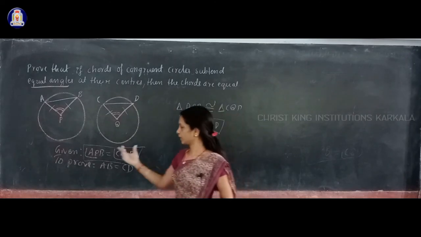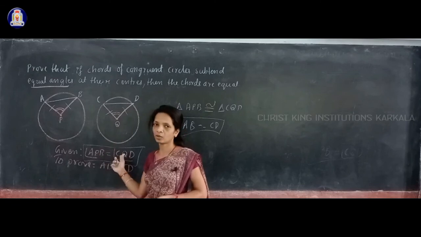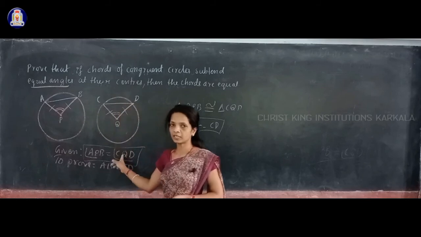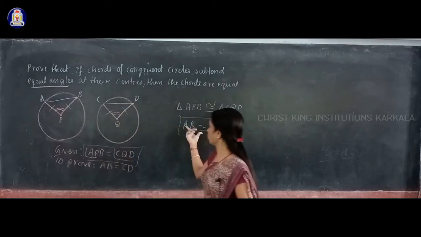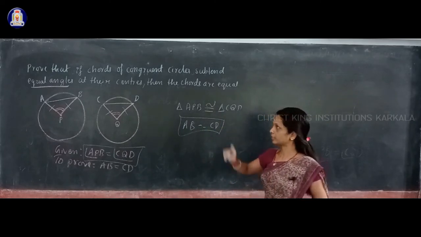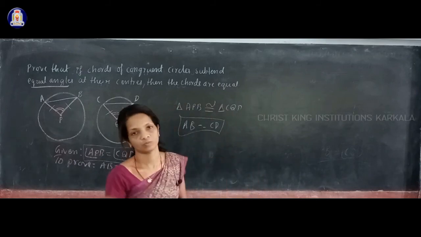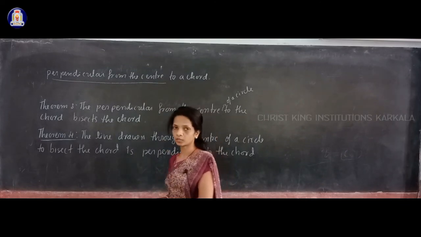That is, we took two chords AB and CD such that they subtend equal angles. These are the angles subtended by AB and CD, and that are equal, we took, and by that what we proved? We proved that the chords are equal. Okay, that is only in congruent circles. Okay, thank you. Next, perpendicular from the center to a chord.